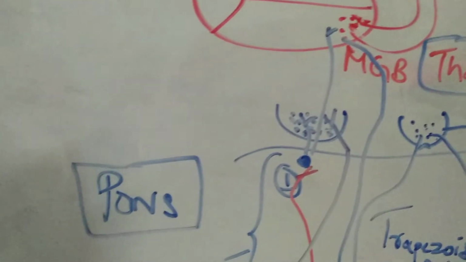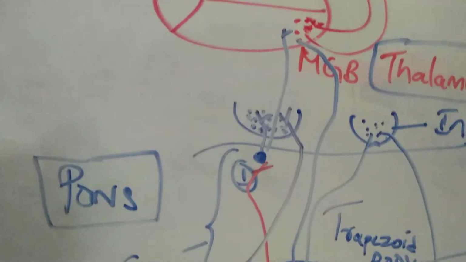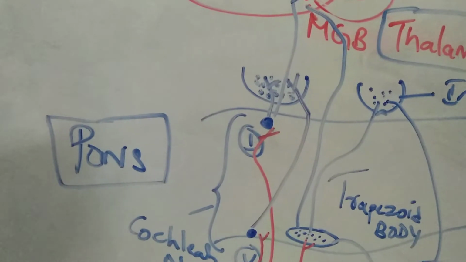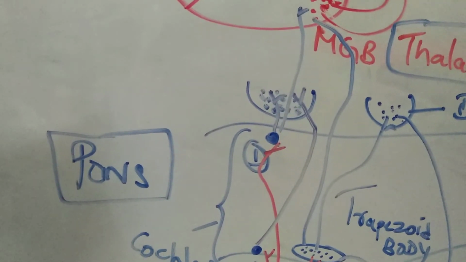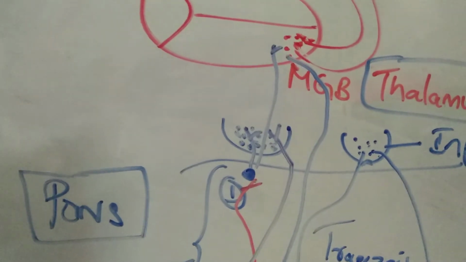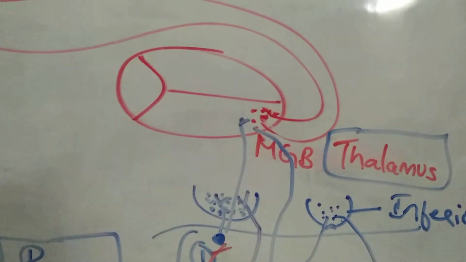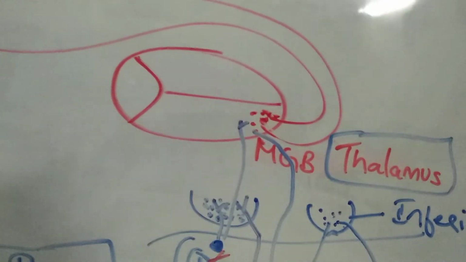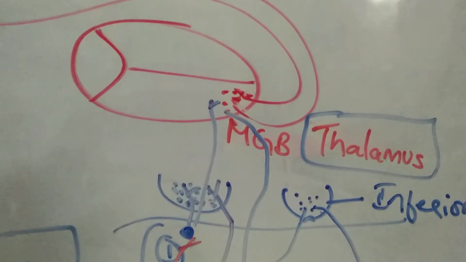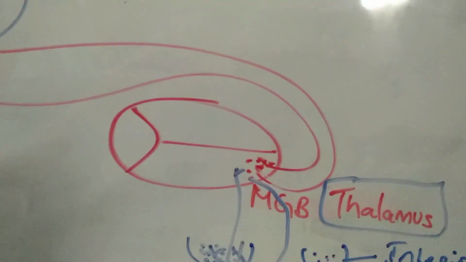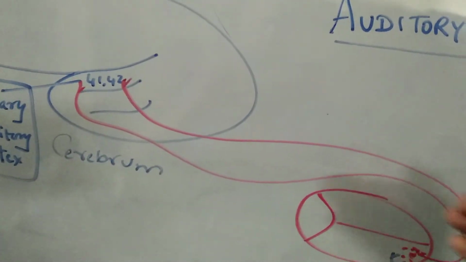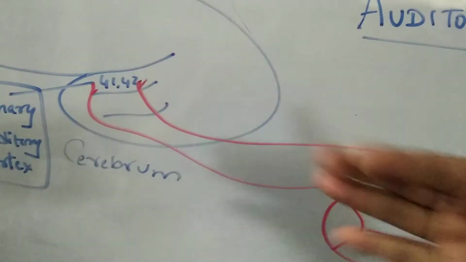So we are talking of the auditory pathway. These bundles of fibers, the second order neurons beginning from the ventral and dorsal cochlear nuclei, form one lemniscus. It is called the lateral lemniscus. This lateral lemniscus, or the auditory tract, ends in the MGB of the thalamus, the medial geniculate body. The fibers from the MGB of the thalamus project onto the cerebral cortex. It's like a radiation. You can call it the auditory radiation.